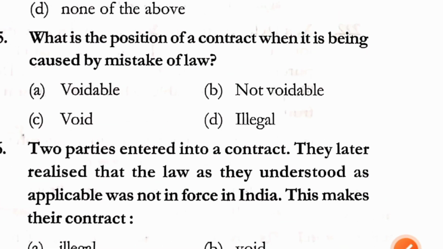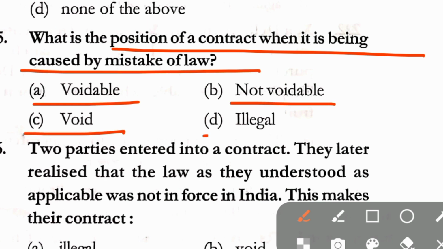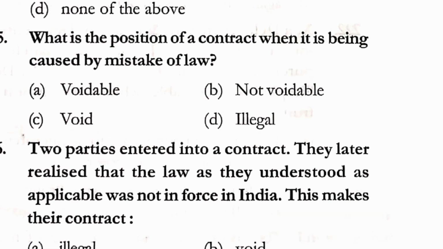Question number 215. What is the position of a contract when it is being caused by mistake of law? Option A, voidable; option B, not voidable; option C, void; and option D, illegal. Correct answer here is option B, that is not voidable.